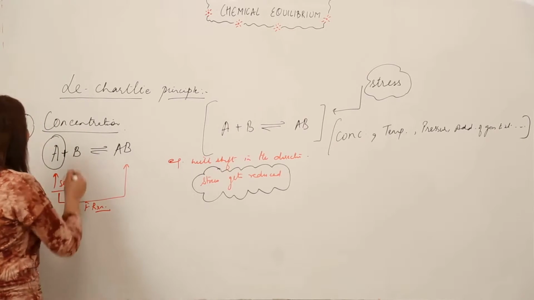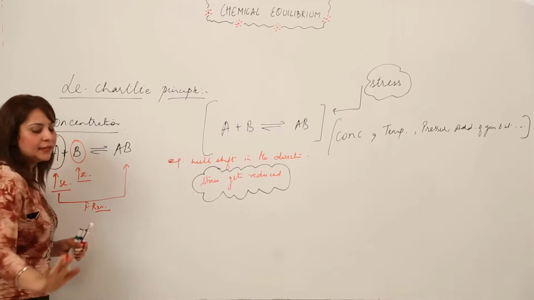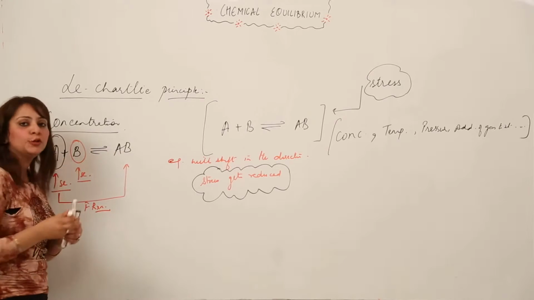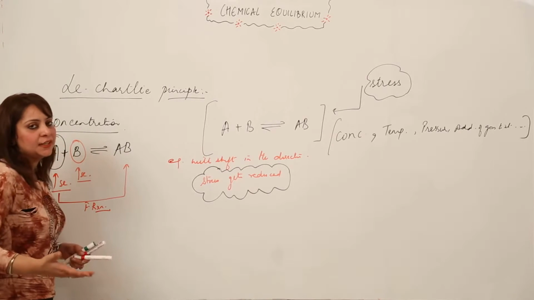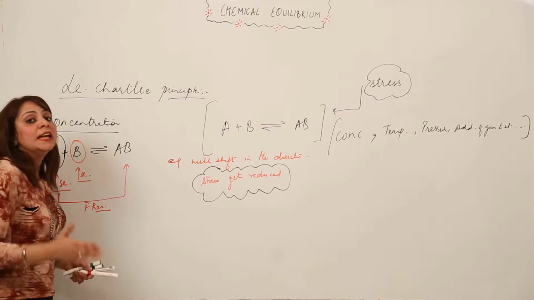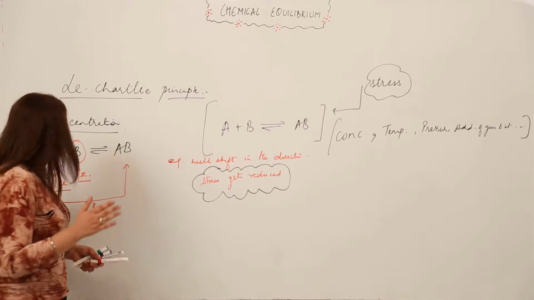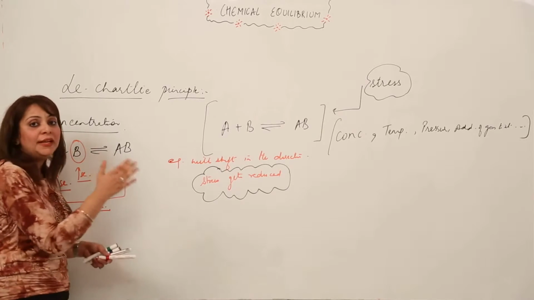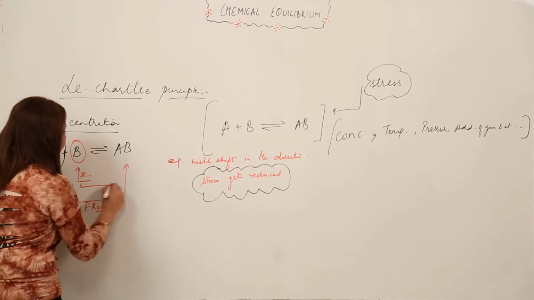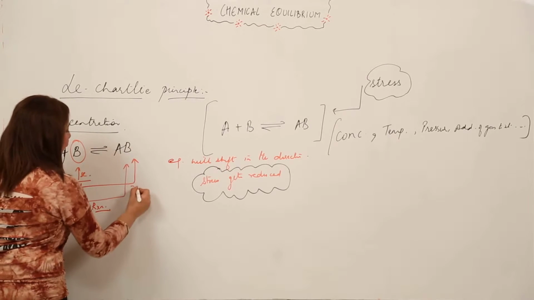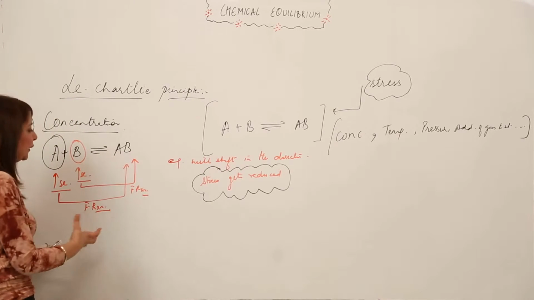Similarly, if I increase the concentration of B, suppose we are not altering the concentration of A, I am just altering the concentration of B. So the equilibrium will shift in the direction in which the stress gets reduced. That means the concentration of B gets decreased, right? So again it will combine to form the product, and that means the forward reaction will be more favored, right? So this is how you are going to explain.